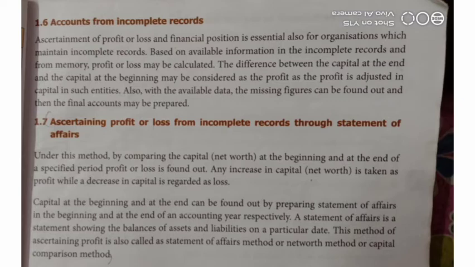That is called the net worth method or capital comparison method. What does capital comparison method mean? Comparing the capital in the beginning and the capital at the end by preparation of the statement of affairs. The statement of affairs is the statement showing the balance of assets and liabilities on a particular date. So it is called the capital comparison method.